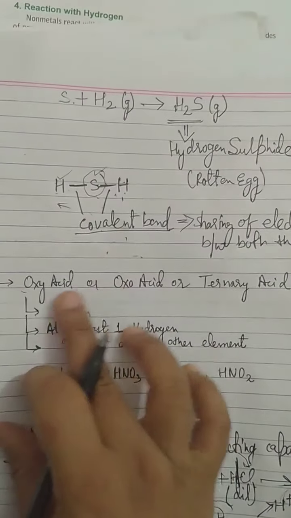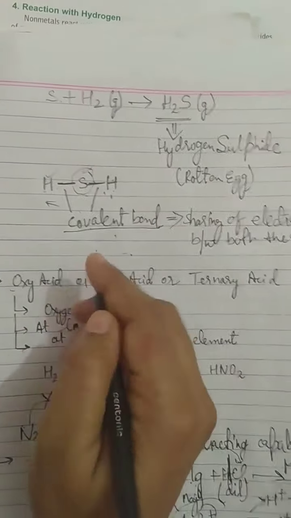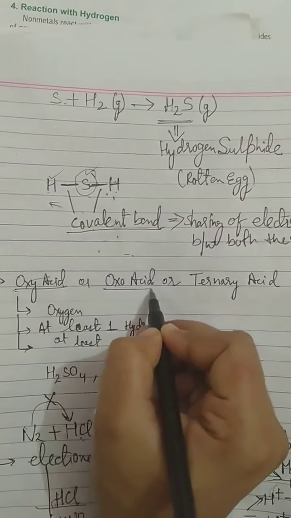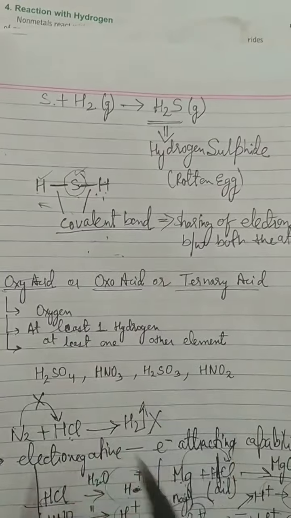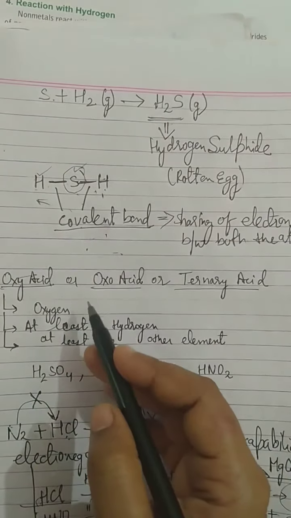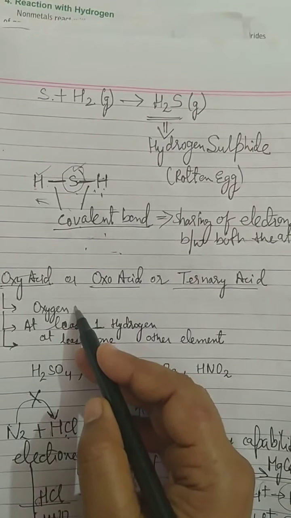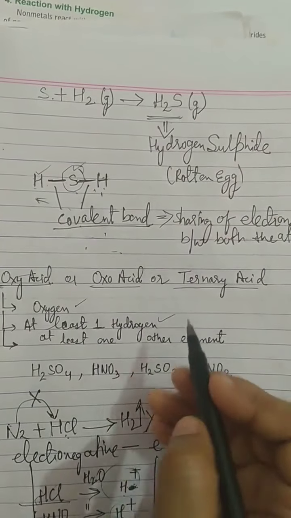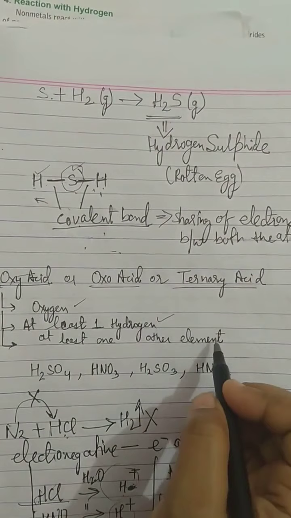Now I am telling you what we mean by oxy acid. Oxy acid is also called oxo acid or ternary acid; these are synonyms. What is there in an oxy acid? Obviously oxygen will be there, at least one hydrogen, more than one hydrogen can be there, and one other element.